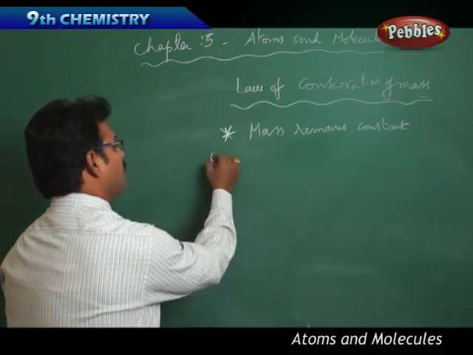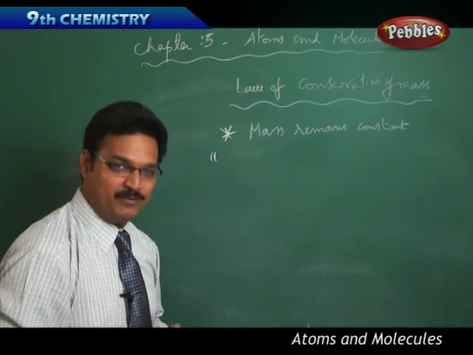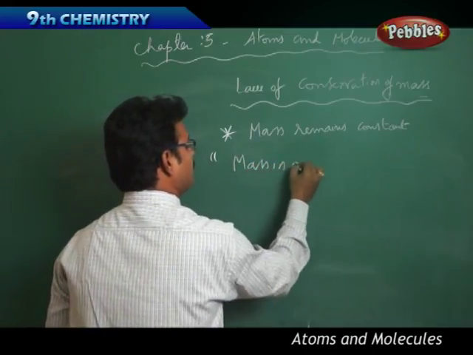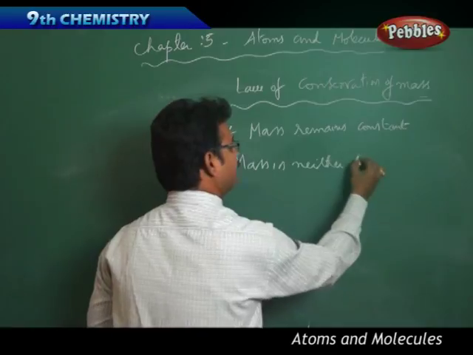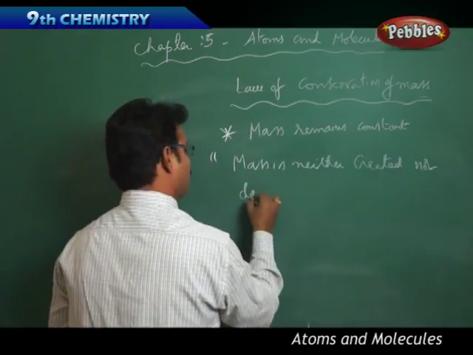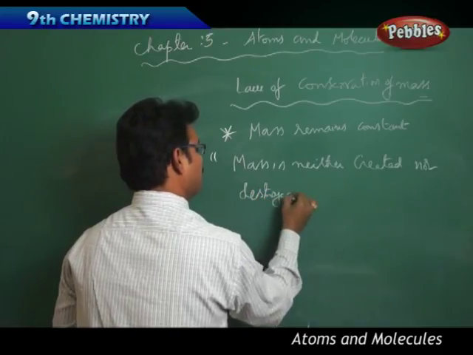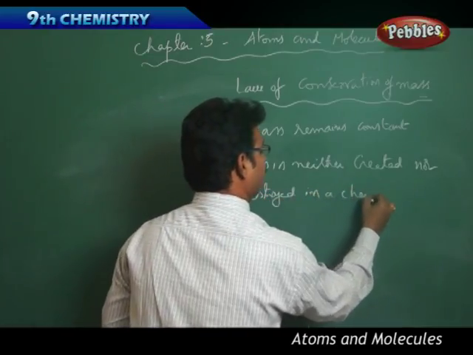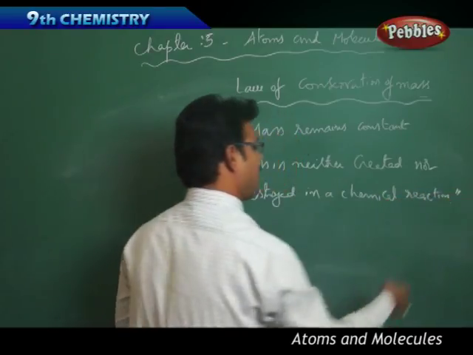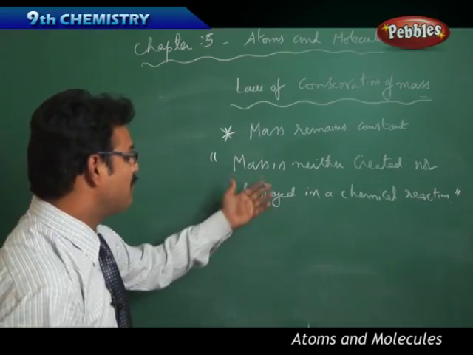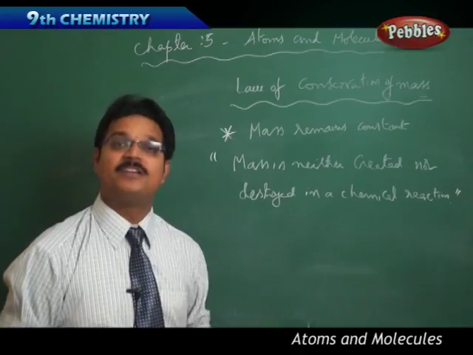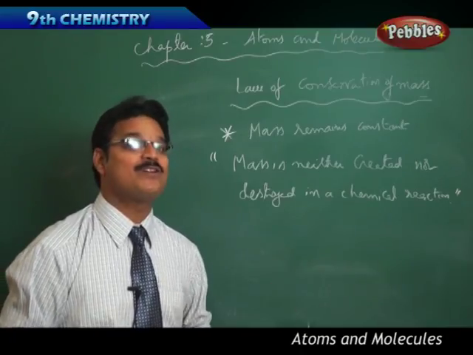If you ask me to tell it in a statement, the statement is: mass is neither created nor destroyed in a chemical reaction. It means mass you can't create, mass you can't destroy in a chemical reaction. That means mass always remains constant.